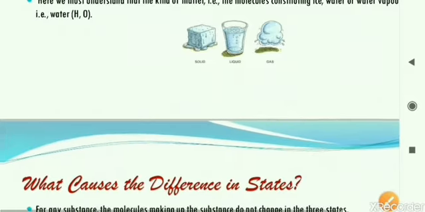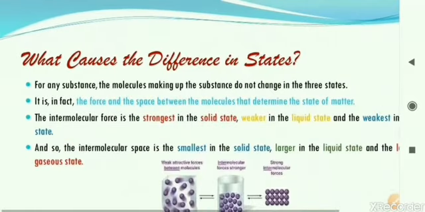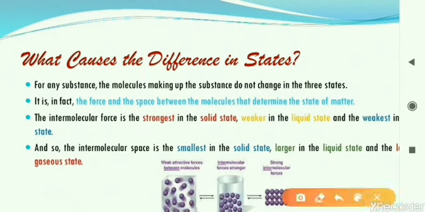Let us have a look at the next topic. Now if matter can exhibit itself in three different forms, what is the reason there? Why is the same thing, H2O, becoming ice one time, water one time, and vapor another time? What is the reason behind that? What causes the difference in states?